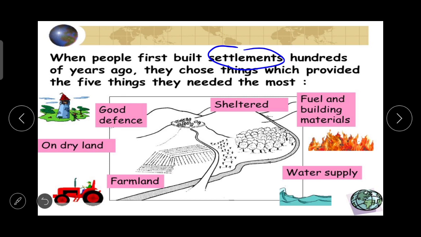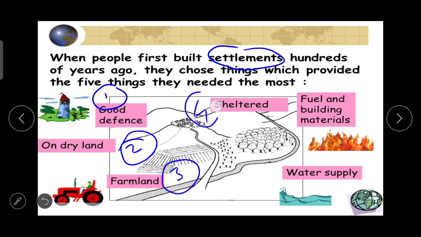When people first built settlements hundreds of years ago, they chose places which provided the 5 things they needed the most. While settling, the things considered by humans were: good defense, dry land, farmland, shelter, fuel and building materials.